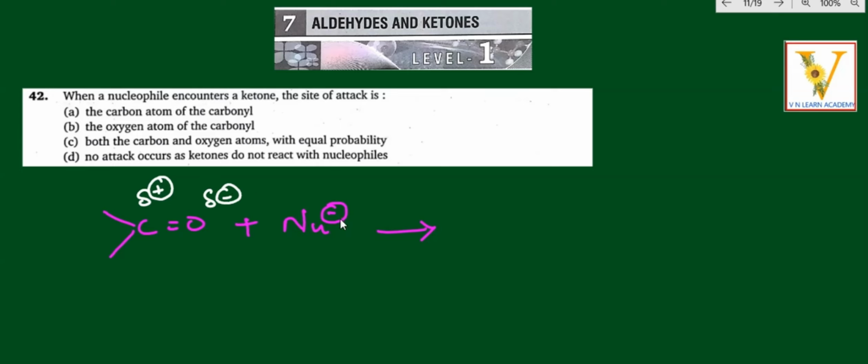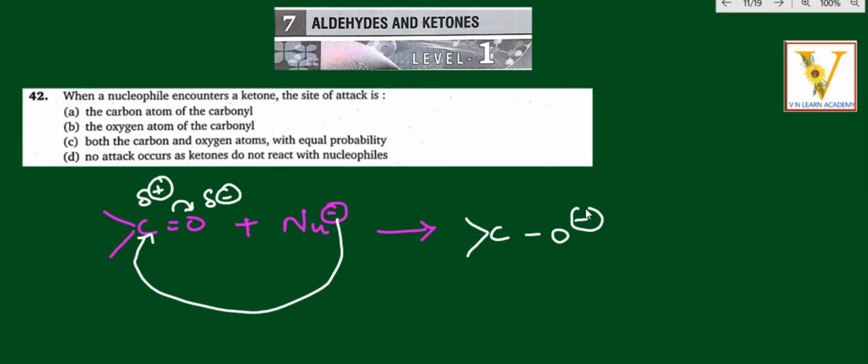So usually the nucleophile, the negative charge, is going to attack the positive charge of the carbonyl carbon, right? I hope you got the clarity. Let me give a clear explanation. When it attacks over here, a transfer of electrons takes place, because when it attacks the carbonyl carbon, the double bond electrons shift. So you will get O minus charge, and here you will get the nucleophile.